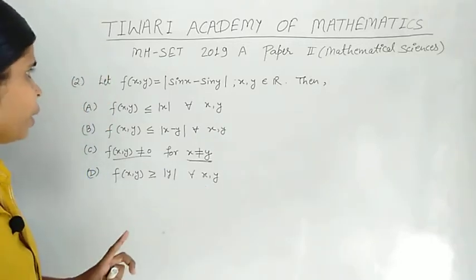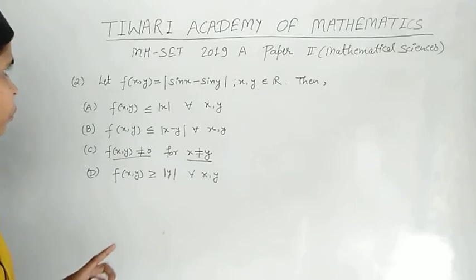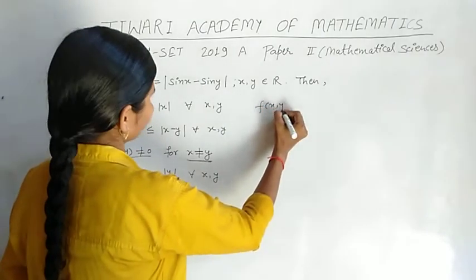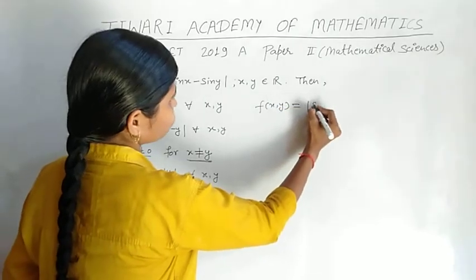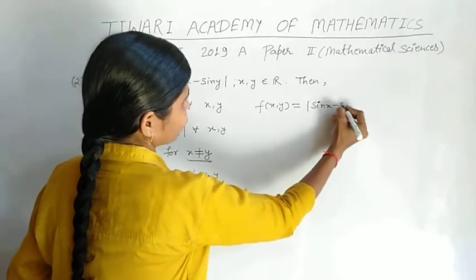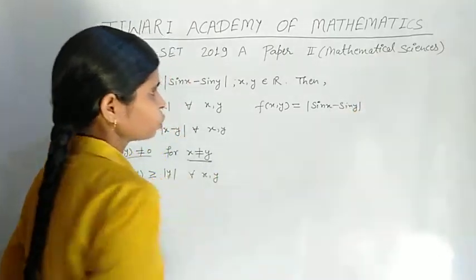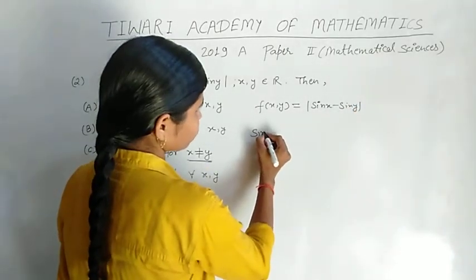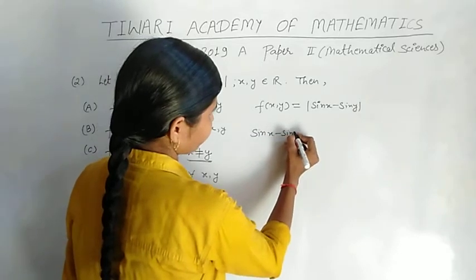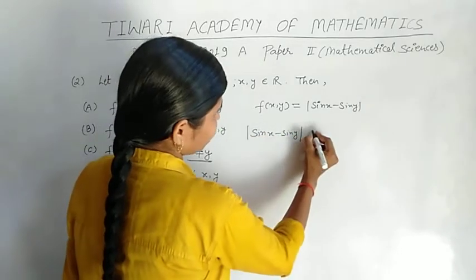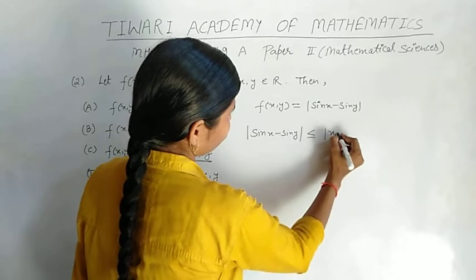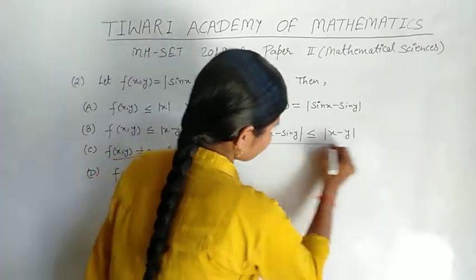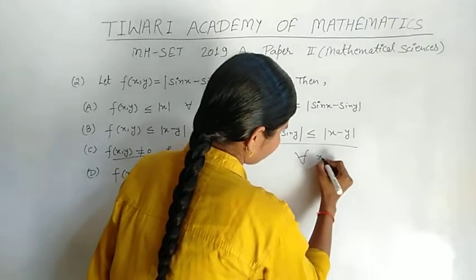Now here, given f(x, y) equals mod of sin x minus sin y, and we know that mod of sin x minus sin y is less than or equal to mod of x minus y, and this condition holds for all x and y.